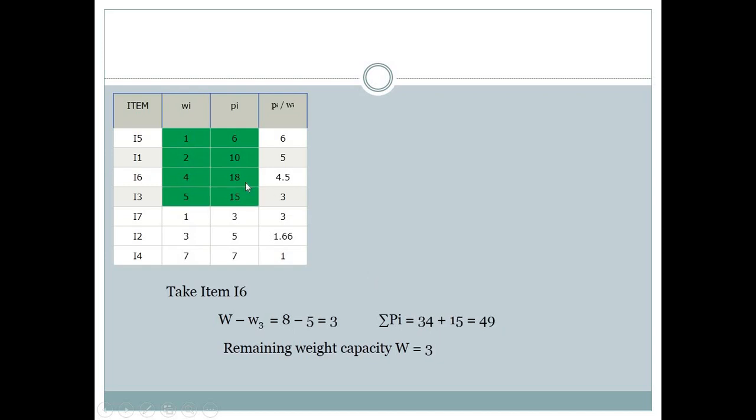Now we will select another item, that is I3. After selecting I3, it will be decreased from the remaining capacity, so 8 minus 5 is equal to 3. Our profit will be increased: 34 plus 15 is equal to 49. Now our remaining capacity is 3 only. Next we will choose item number 7, weight of 1, so 3 minus 1 is equal to 2, remaining capacity will be 2, and profit will be 49 plus 3, which is 52.